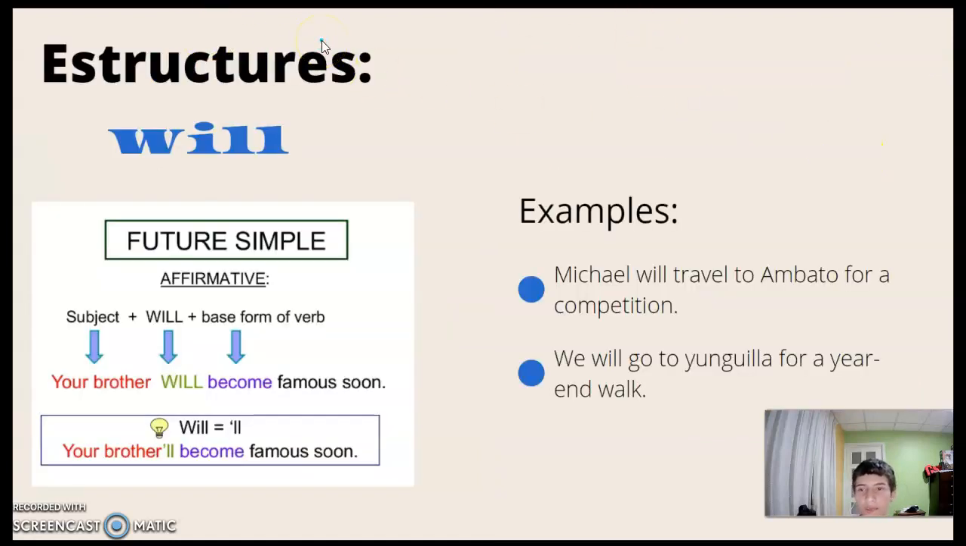In the structure of will, the affirmative is subject plus will plus the base form of the verb. Examples are: Michael will travel to Ambato for a competition. We will go to the Yunguilla for a year-end walk.